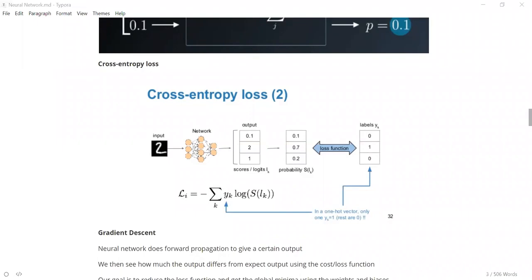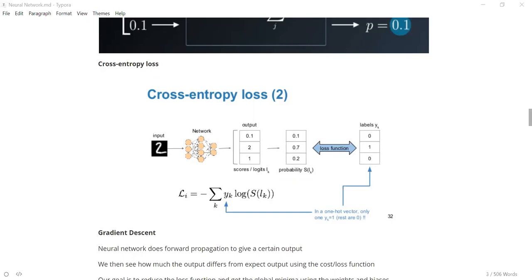So a one hot vector is like this. Say in our use case, you're supposed to tell what the digit is.